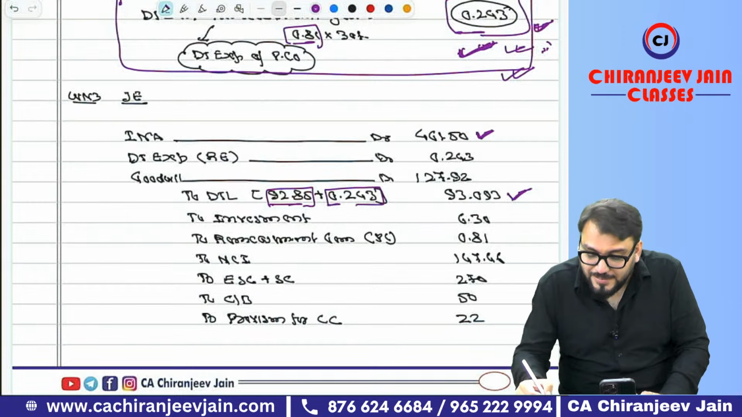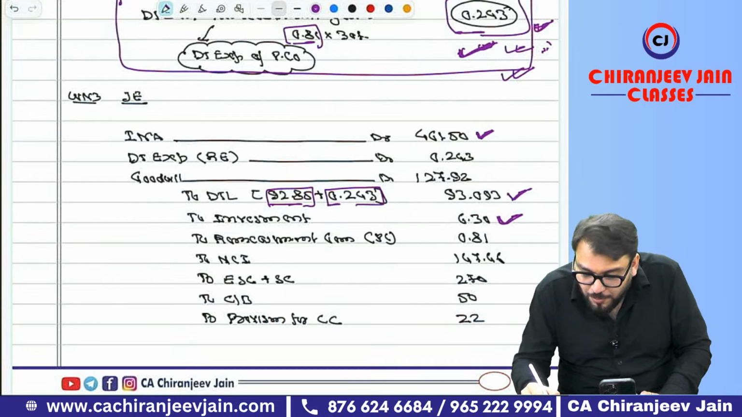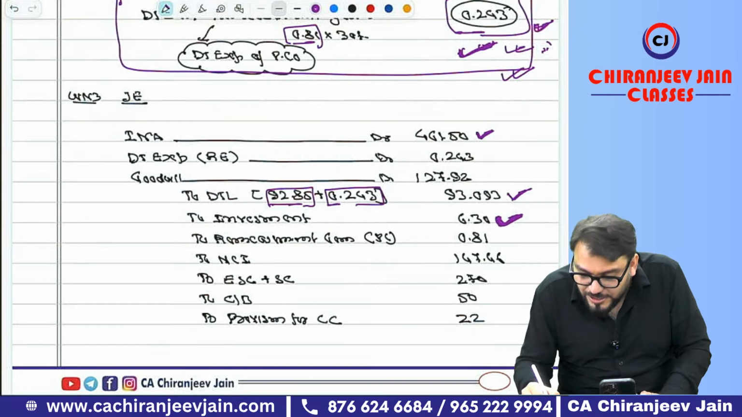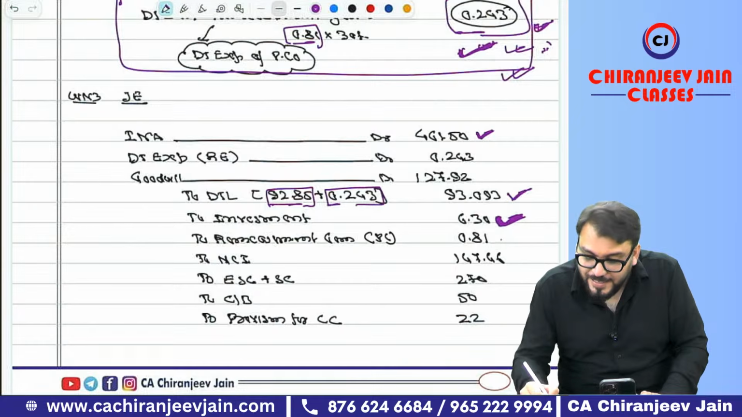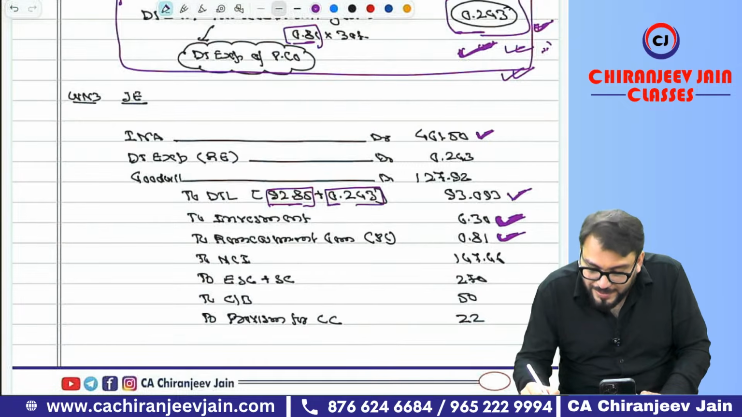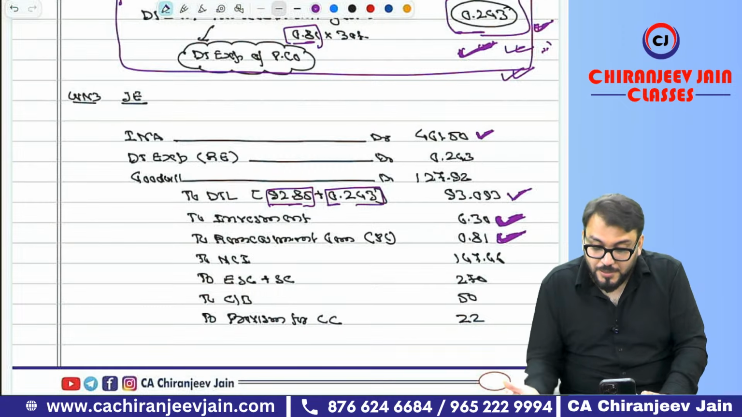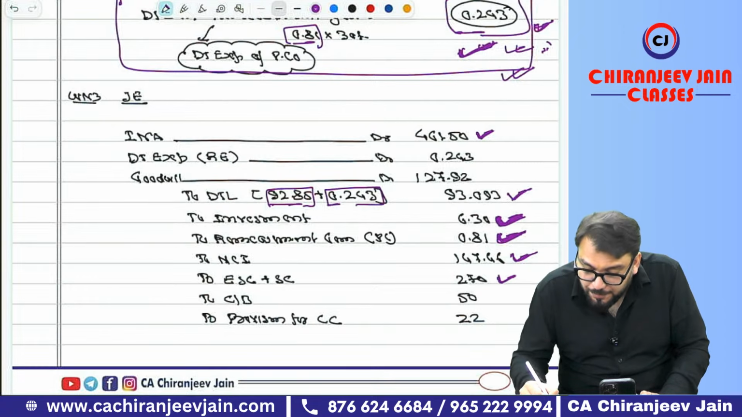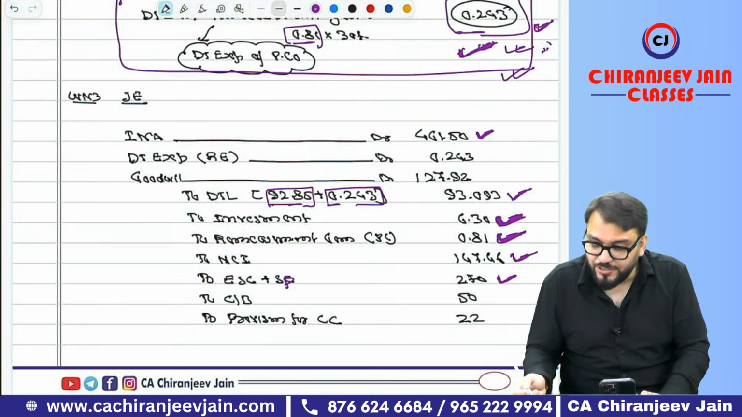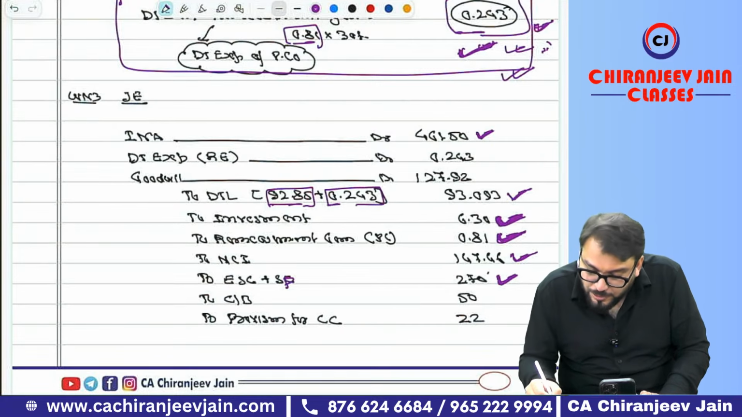Investment in other entity will be de-recognized at the carrying amount of 6.30. Then the remeasurement gain of 0.81 will be transferred to P&L. Then NCI as per our calculation. Then equity share capital plus securities premium, because they have not given the nominal value of the parent company's equity shares, so I am adding them together.